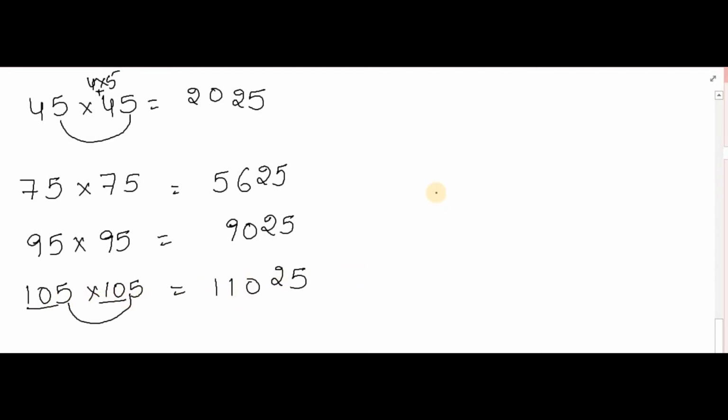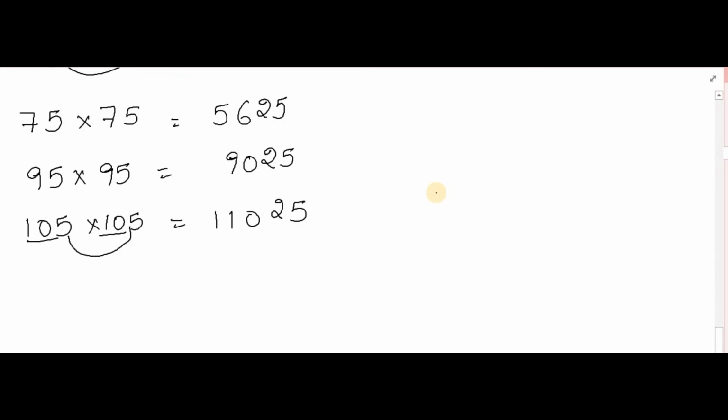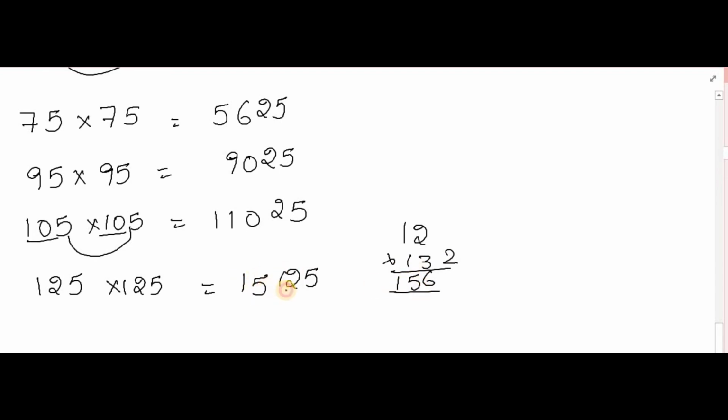That is the only change you apply here. One more example, 125 into 125. You get 12 13s, how much? 156. So 15,625.